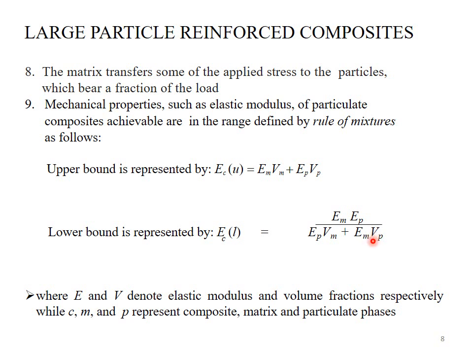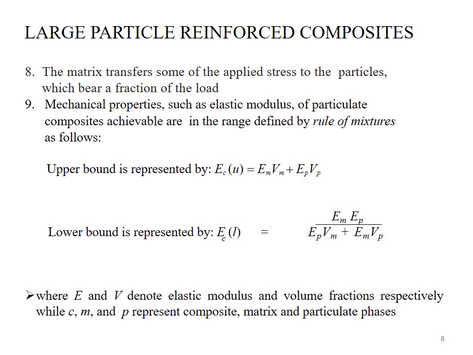Similarly, the formula to find the elastic modulus of the lower bound is represented by E_C L. E_C, elastic modulus of composite material, L stands for lower bound of the composite material, is equal to E_M E_P, the product of elastic modulus of matrix phase and elastic modulus of particulate phase, divided by the sum of the product of elastic modulus of particulate phase and volume fraction of matrix phase with elastic modulus of matrix phase and V_P, volume fraction of particulate phase.